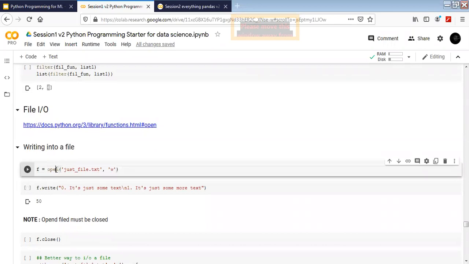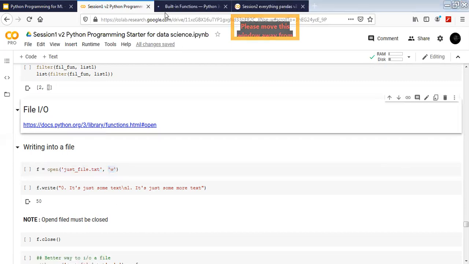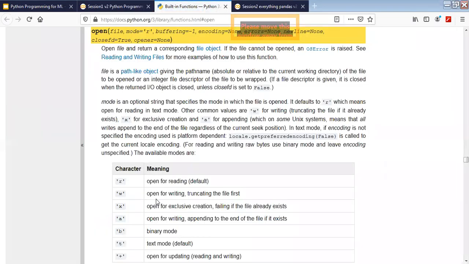There is a function called open. Inside the open, we can write the name of the file, any file you want to open. This file doesn't exist right now, but I just want to open this file. Because it doesn't exist, what Python is going to do is create a new file for me, just file.txt. Then there is something called this W. Writable? Yes, exactly. So this is how open works: open, the name of the file, and the mode. What are the modes?